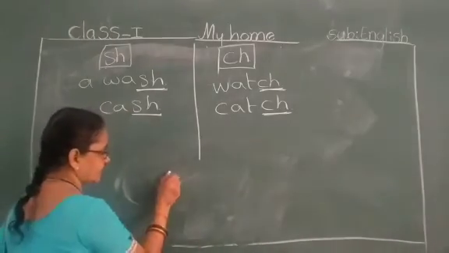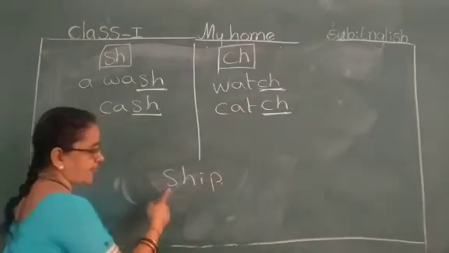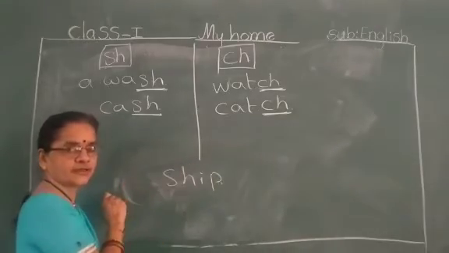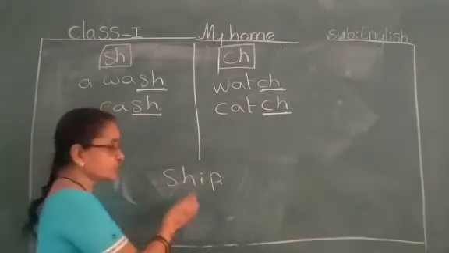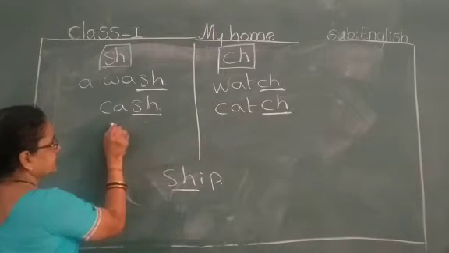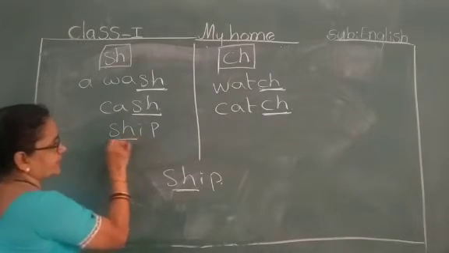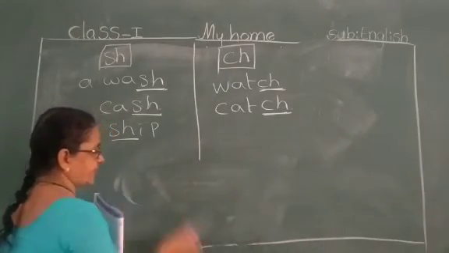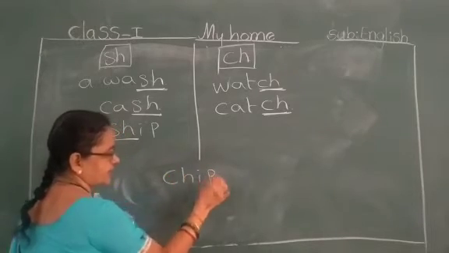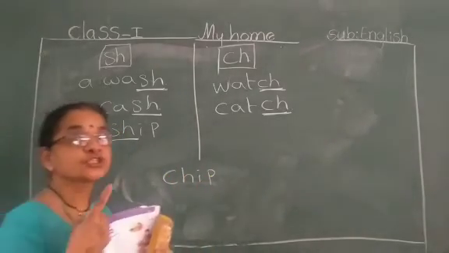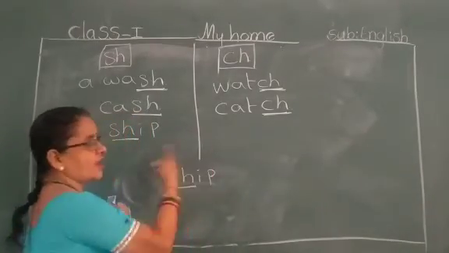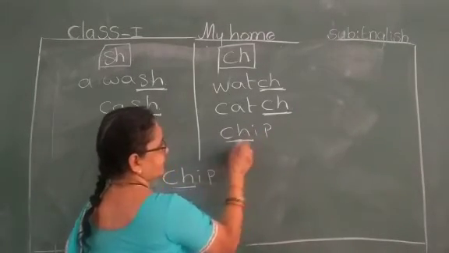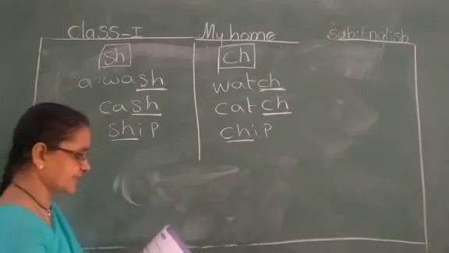Now ship. Ship. Where are we to write? Here or here? First column or second? Yes. Ship. Sound is there, no? Yes. Here, ship. Yes. So, next one. Chip. C-H-I-P. Chip. Yes. So, here or here? C-H-I-P. Chip. Yes. Next.